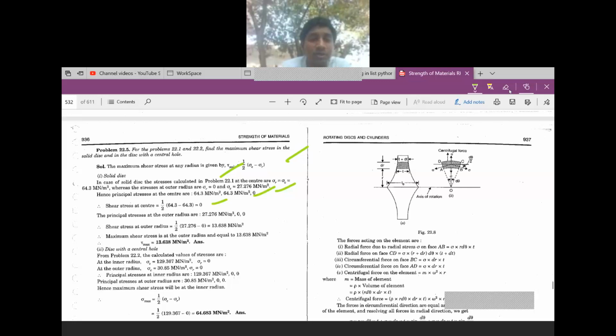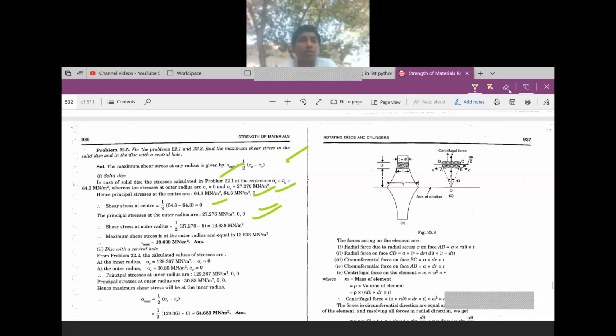Then the principal stress at the outer radius is 27.27. Shear stress at the outer radius is half into 27.27 minus 0, that is 13.638. Then the maximum shear stress is at the outer radius and equal to 13.638 mega Newton per meter square.